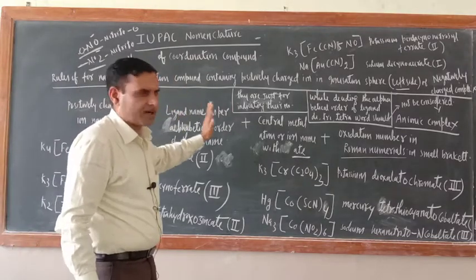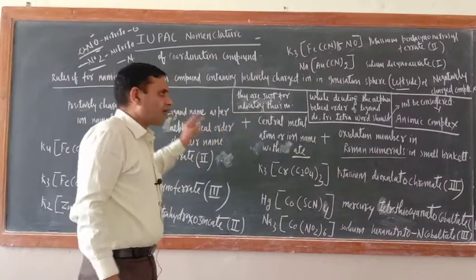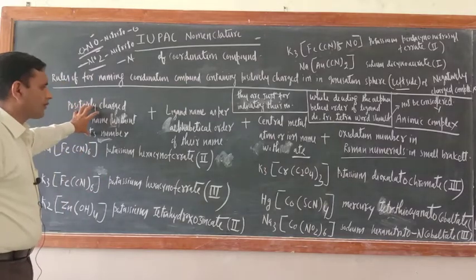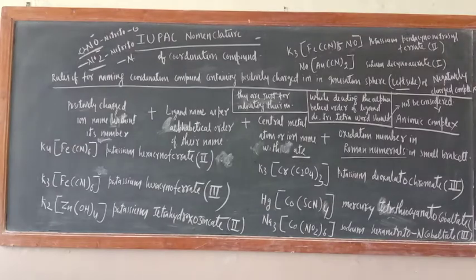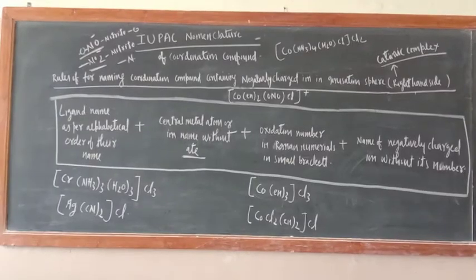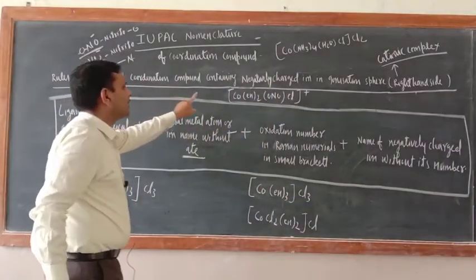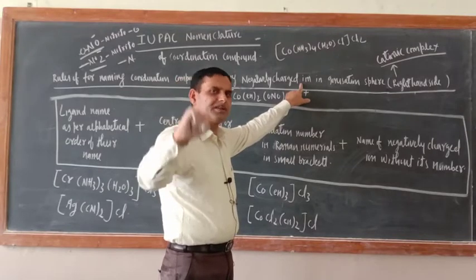sphere is over. Means negatively charged complex name is over. Now what about positively charged complex? Now this won't be there. Just don't worry, I will write further. So just see, dear cadets, here rules for naming coordination compound containing negatively charged ion, just opposite of previous one.